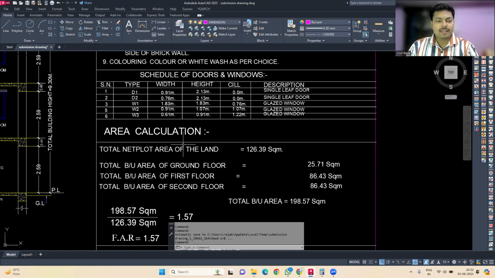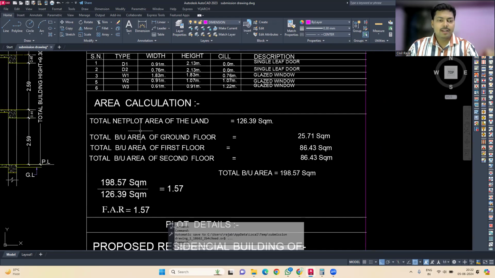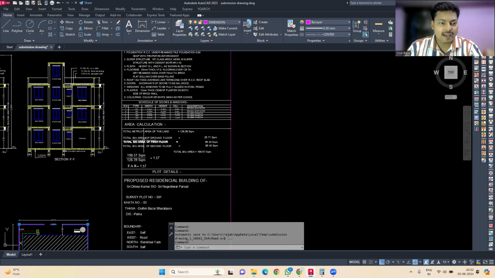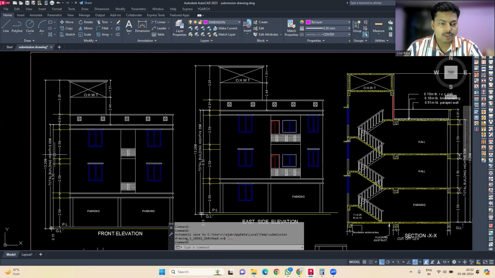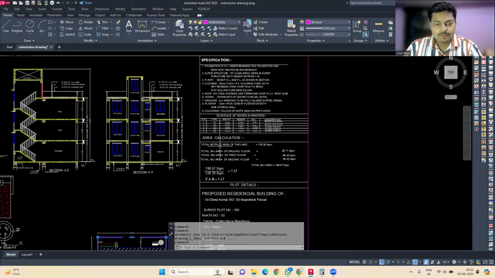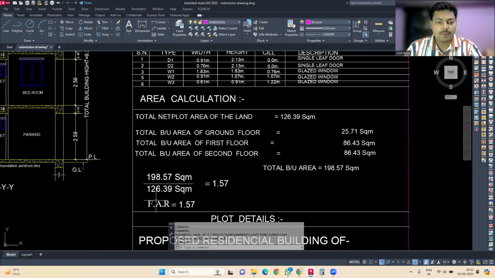The most important thing is the area calculation. Your building will be approved based on two things. The first is the building height, which is over here. Then over here we have to check for FAR. So how to calculate the FAR? Basically it is the total built up area divided by the net plot area.